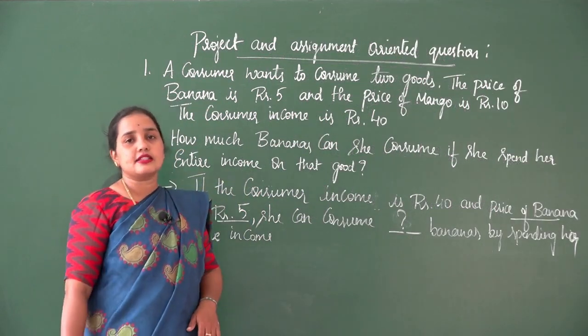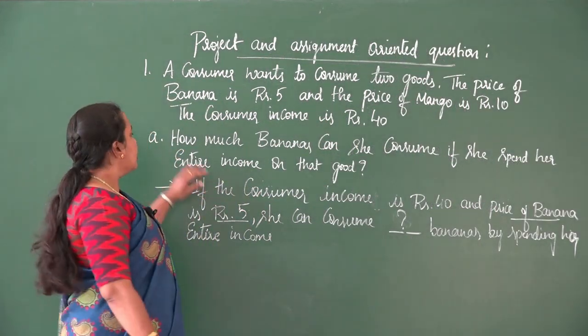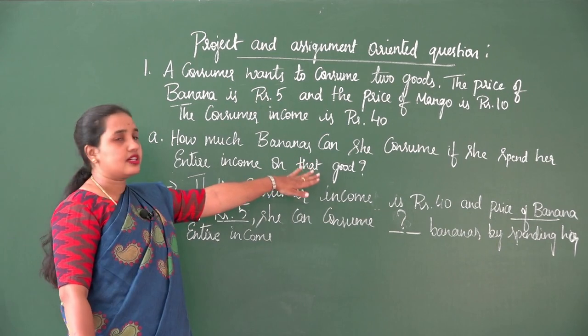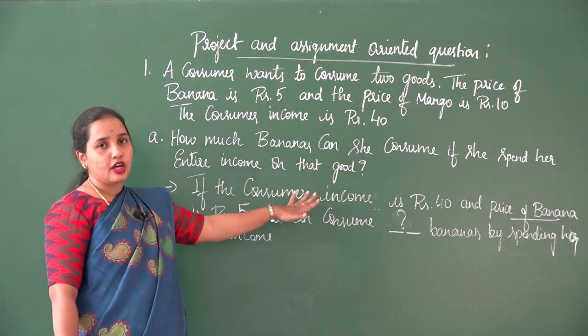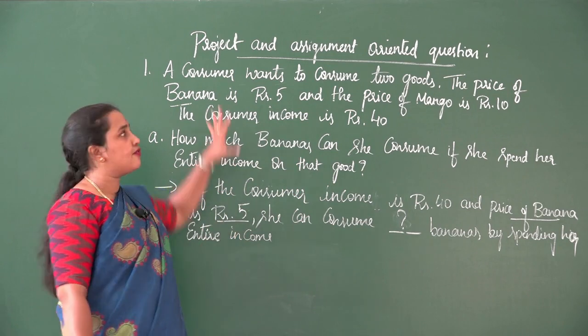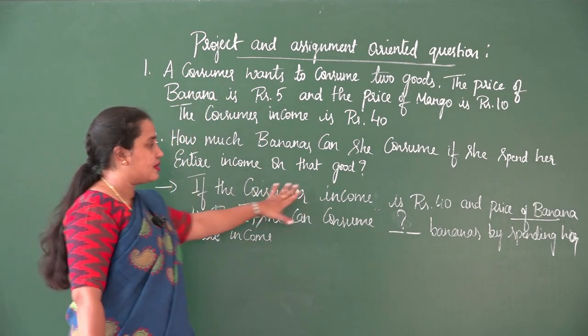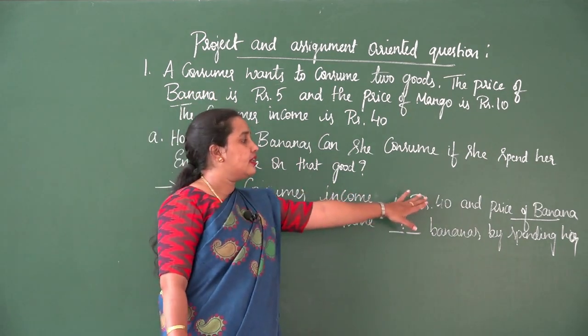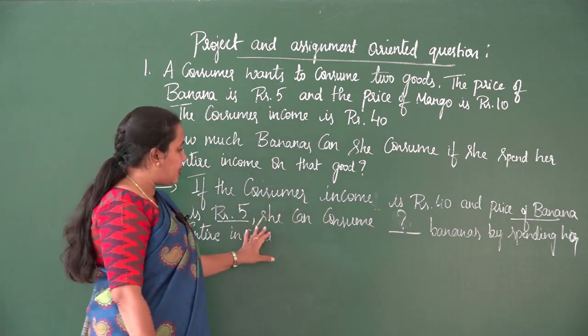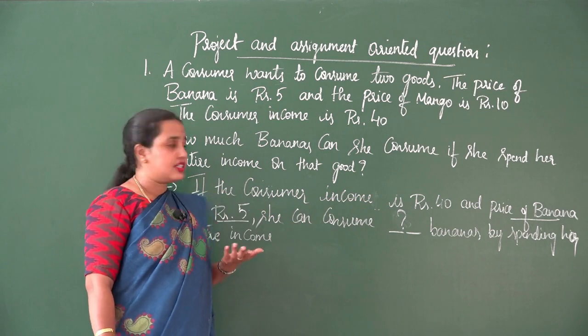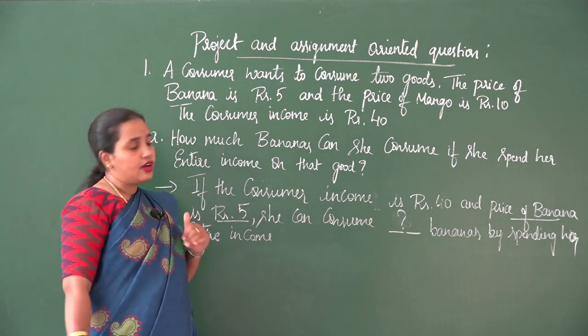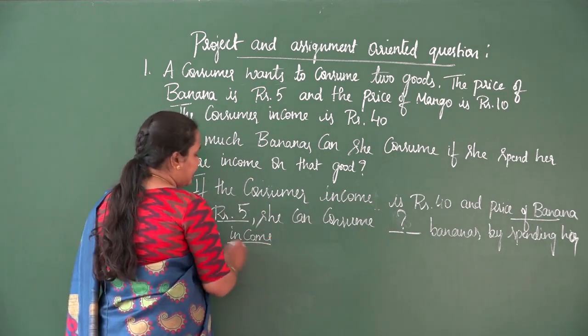Now let us answer the first question. How many bananas can she consume if she spends her entire income on that good? We have come to know from the question, students, that the consumer's income is ₹40 and the price of a banana is ₹5. We need to find out how many bananas she can consume by spending her entire income.